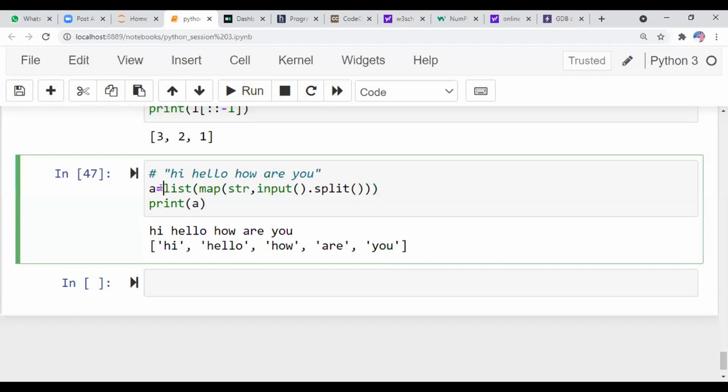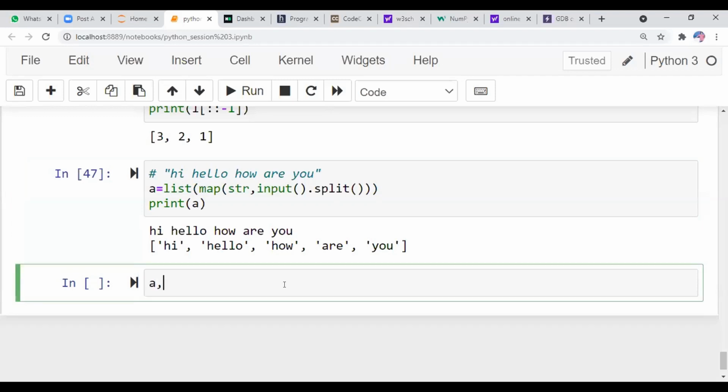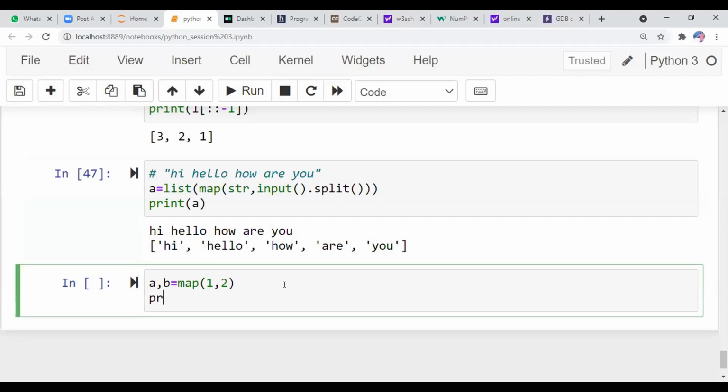See, this is the way you use the map function. Map has some additional properties also. Suppose a, b is equal to map, 1, 2. Let me print a, b.